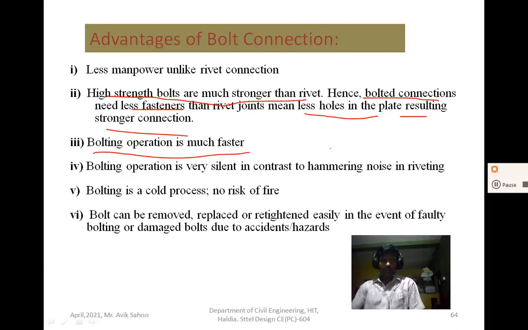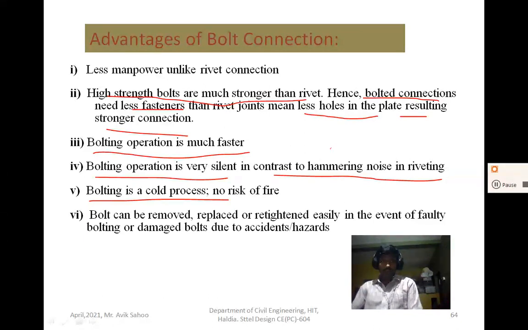The fourth point is that bolting operation is very silent in contrast to the hammering noise in riveting. In riveting hammering is done, so the noise will not come in bolting operation. Bolting is a cold process, with no risk of fire.